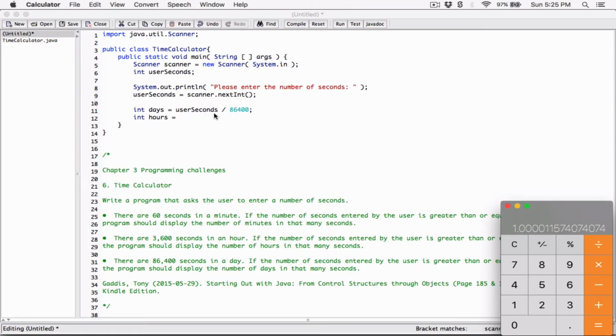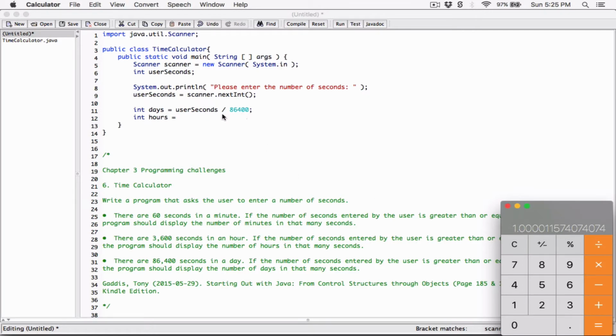User seconds divided by 86,400. Because these two operands are integers, this is considered an integer division. When Java sees an integer division, it slashes off anything after the decimal point and only stores the integer part of this in days.